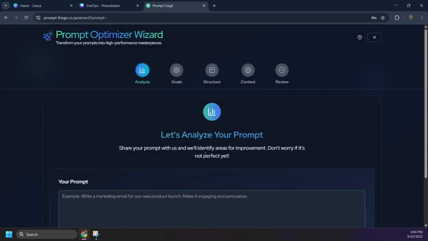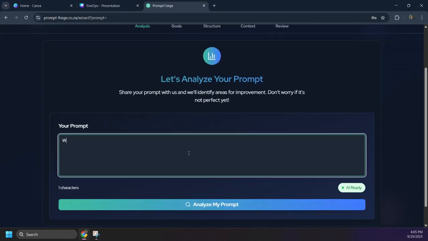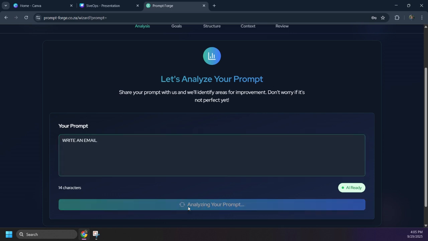Our optimizer wizard is a 5-step process of analysis, goals, structure, context, and review. We first analyze a user's prompt using sentence transformers as well as linguistic analysis. As you can see, we are going to write an email, for example, and we will get analysis on the clarity, structure, specificity, as well as context that our prompt has, as well as any key improvements that we can make to it.